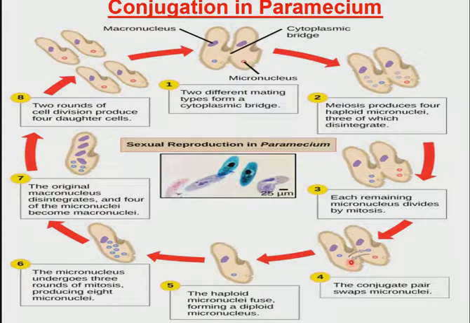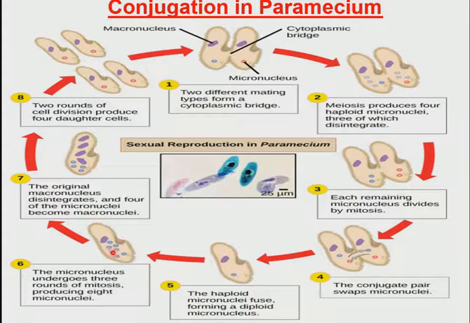Then after the exchange of the nuclei, the haploid micronuclei start to fuse. Remember that the two conjugants now each have two micronuclei. They will start to fuse, forming a diploid micronucleus. Here we have a diploid micronucleus. Now this diploid micronucleus will undergo three stages of mitosis, producing 8 micronuclei.